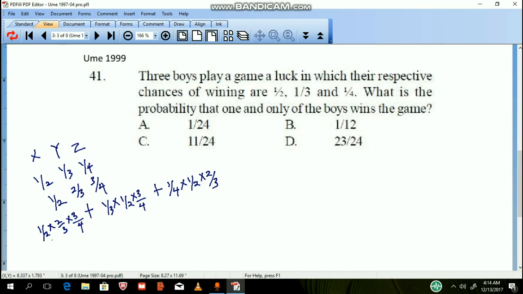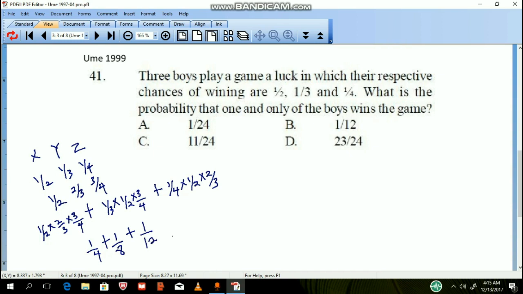So we'll simplify this. This will cancel this over here. This will cancel this. So we have 1/4 plus 3 will cancel 3. So we have 1/8 plus 2 we cancel 2, so we have 1/12.